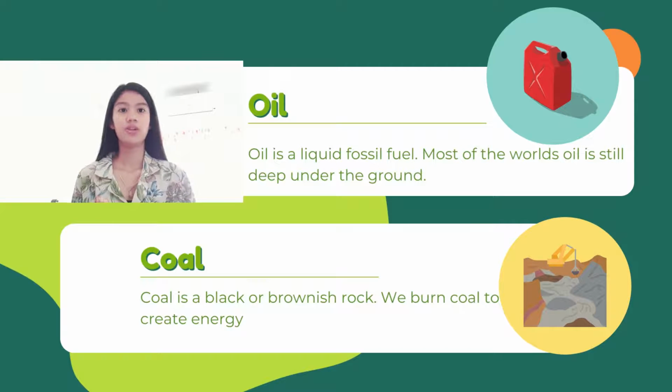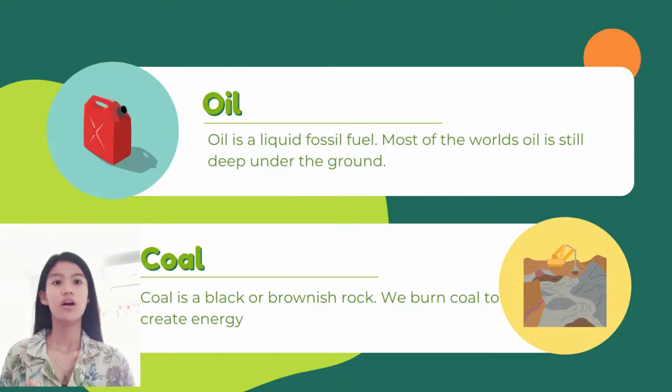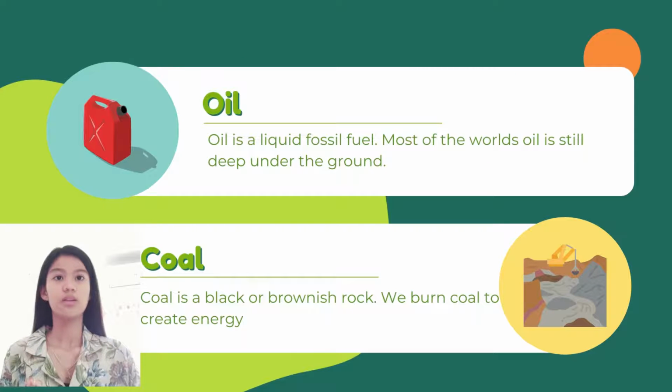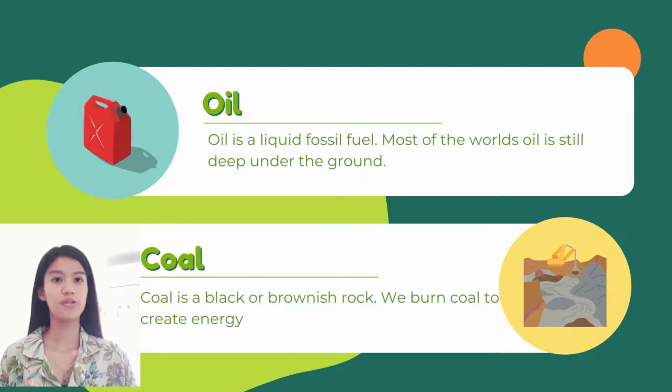Oil is a non-renewable resource because oil is a liquid fossil fuel. Most of the world's oil is still deep under the ground. Coal is also a non-renewable resource because coal is a black or brownish rock. We burn coal to create energy.